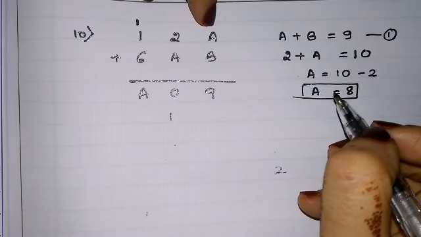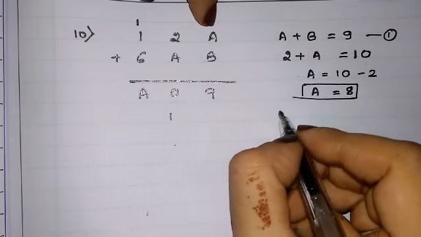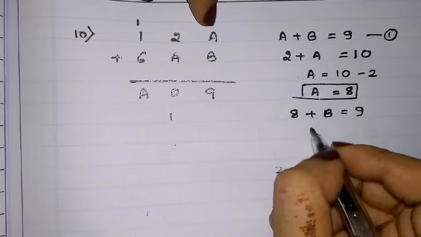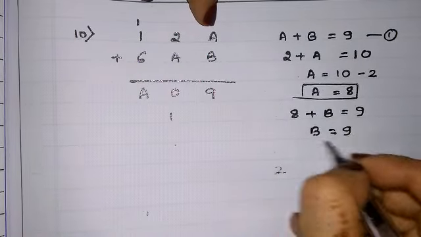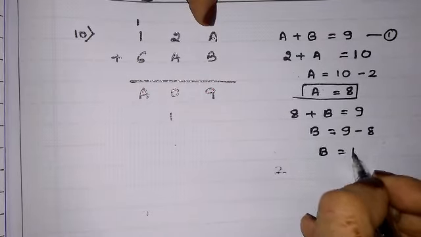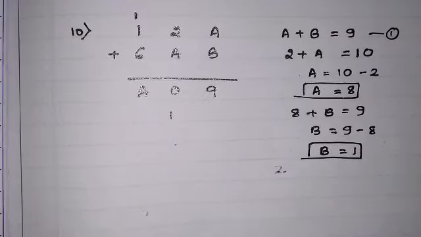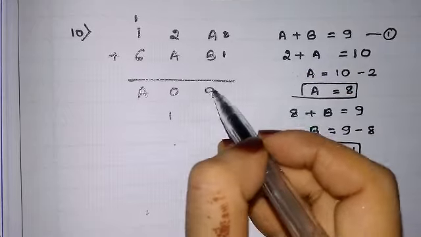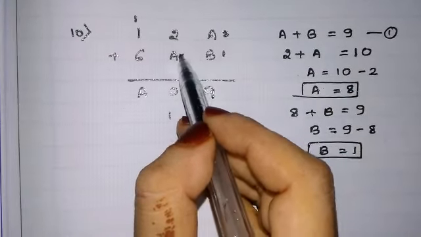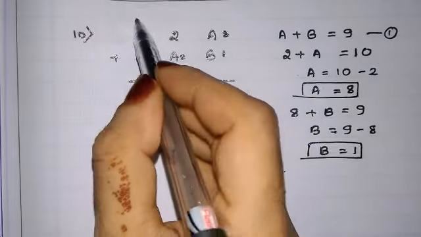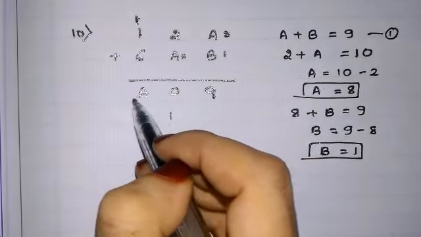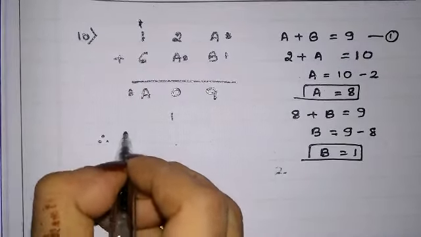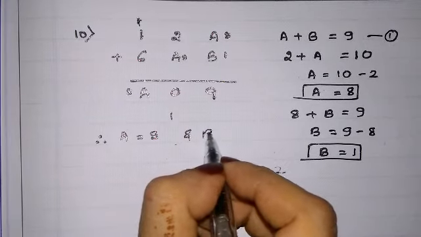Now we will substitute in this and we will check. A plus B is equals to 9. 8 plus B is equals to 9. B is equals to 9 minus 8. B is equals to 1. So we got B value also 1. Okay, तो यहाँ पे हम लोग चेक करेंगे. A value 8, B value 1. 8 plus 1, 9. So 8 plus 2, 10. 1 carry, 6, 7, 8. A value is 8. So here exactly 8. Therefore A is equals to 8 and B is equals to 1.